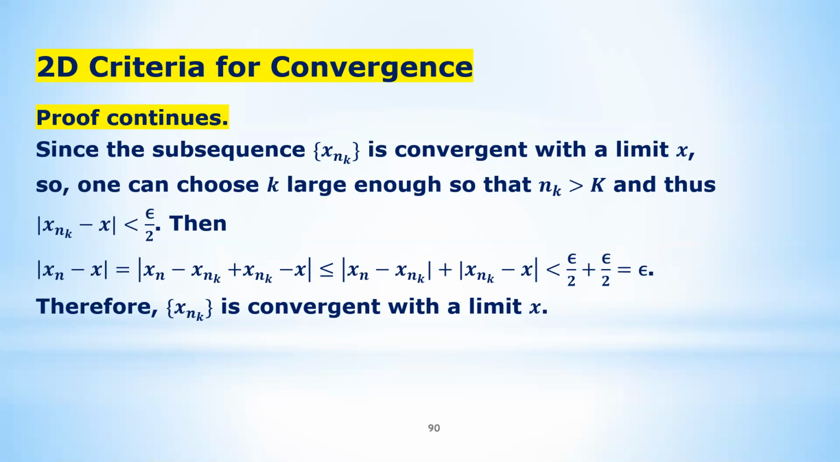Now this is a very important result. It's showing that a sequence has a limit if and only if the sequence is a Cauchy sequence. So this is the end of chapter 2.